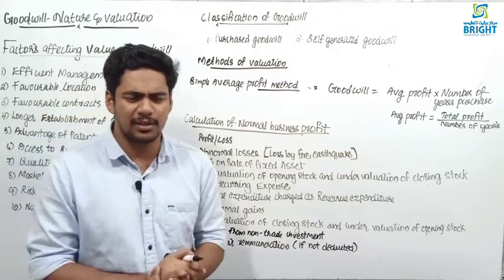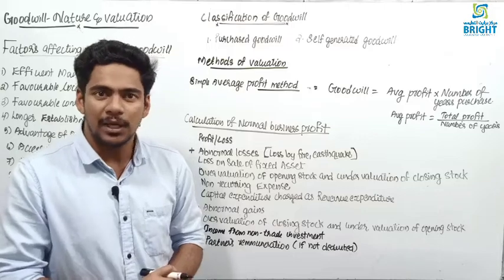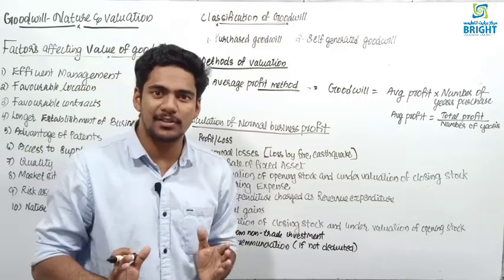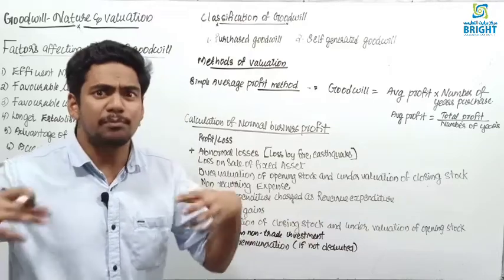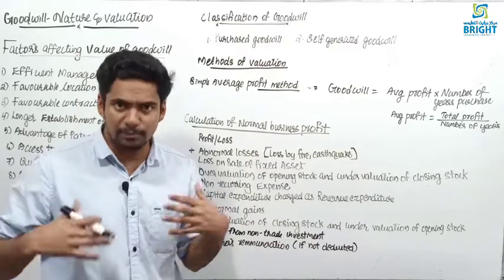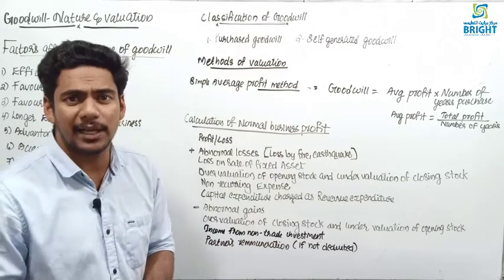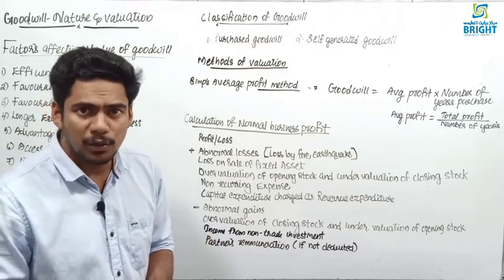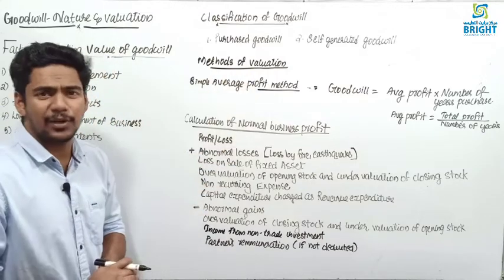How to calculate the value of an intangible asset? The value is calculated on the basis of profit earned by the business. If the firm is earning more and more profit, the goodwill value will be more and more. So based on the profit only you can calculate the goodwill.